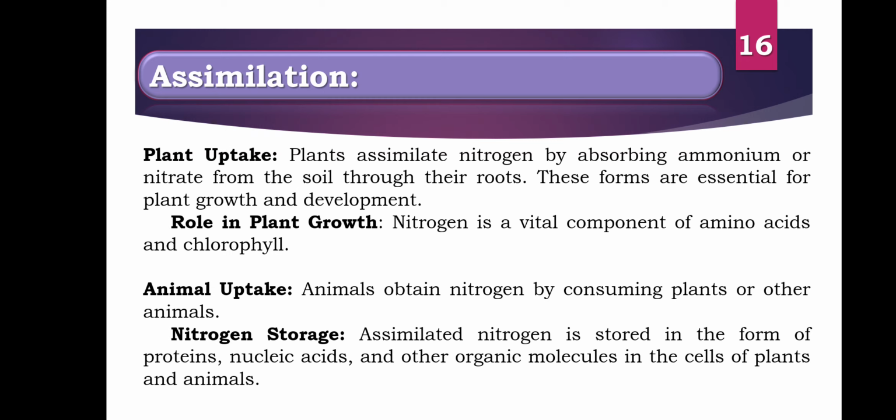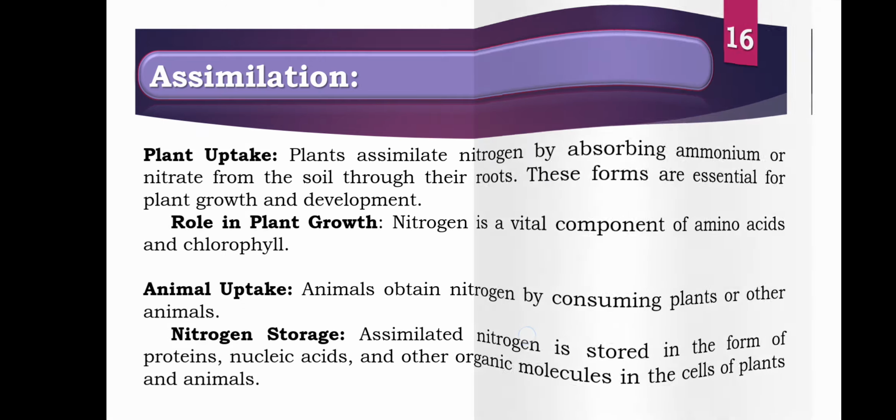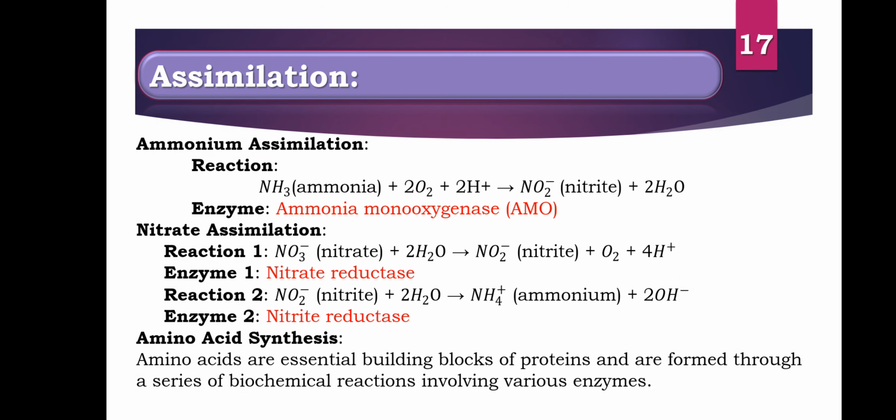Plant uptake: plants assimilate nitrogen by absorbing ammonia or nitrate from the soil through the root nodules. These forms are essential for plant growth and development. Role in plant growth: nitrogen is a vital component of amino acids and chlorophyll. Animals take up nitrogen by consuming plants and other animals. Nitrogen storage: assimilated nitrogen is stored in the form of proteins, nucleic acids, and other organic molecules in the cells of plants and animals. These are the reactions involved in the assimilation process.